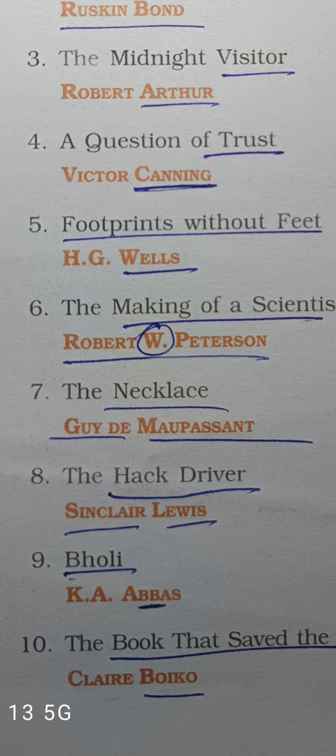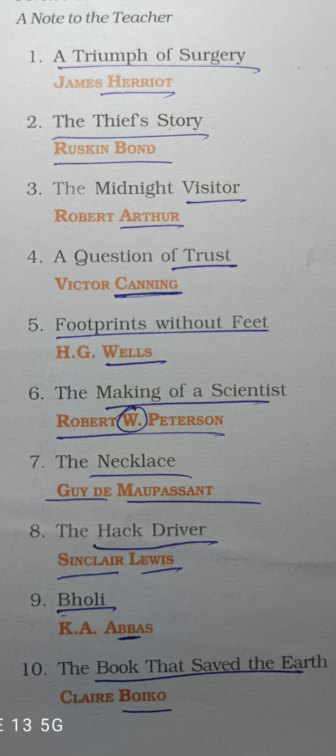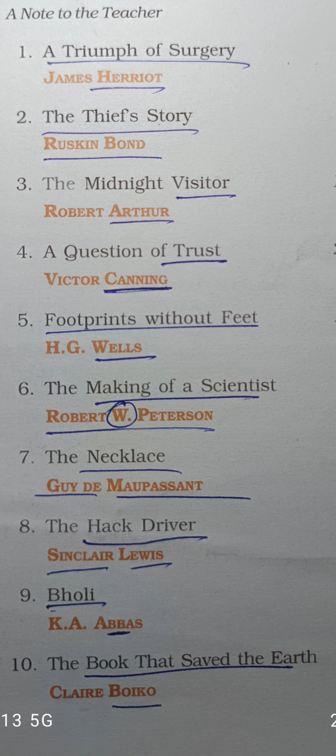Now, Bholi. In the word Bholi, we stress the letter B a lot, and that's why we can remember K.A. Abbas. In the word Abbas, B is very much stressed upon. So memorize it: Bholi by K.A. Abbas. The Book That Saved the Earth.